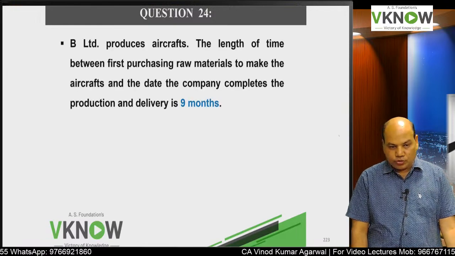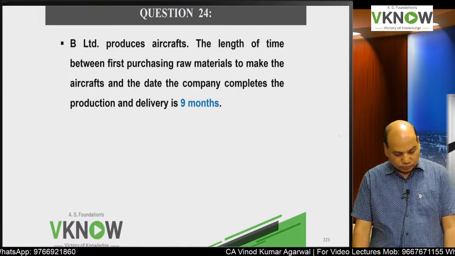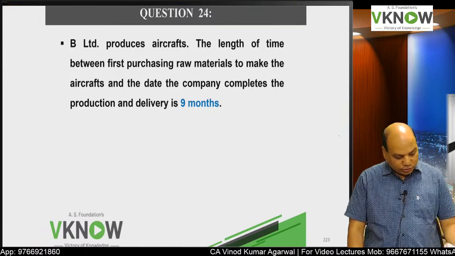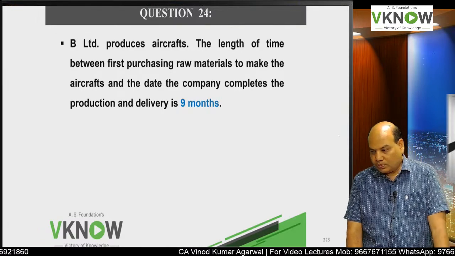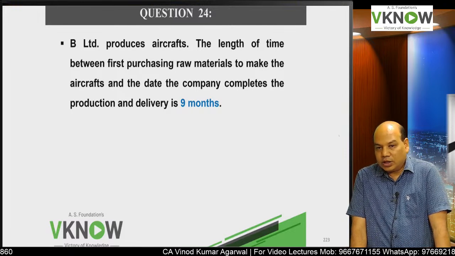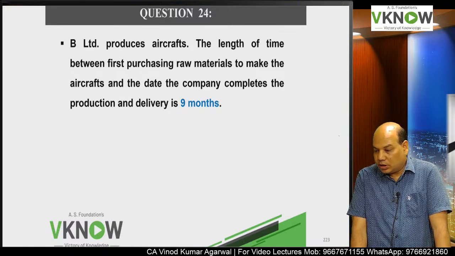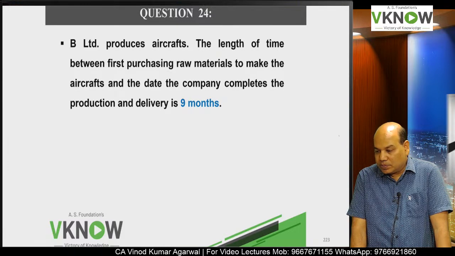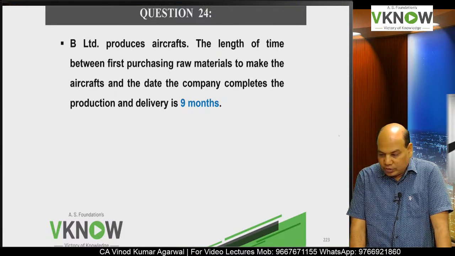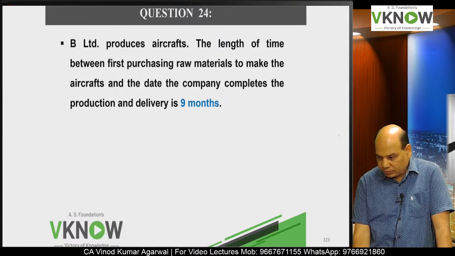Question number 24. B Limited produces aircrafts. The source is March 22 MTP. This was 2 marks. The length of the time between first purchasing raw material to make the aircraft and the date the company completes the production and delivery is 9 months.